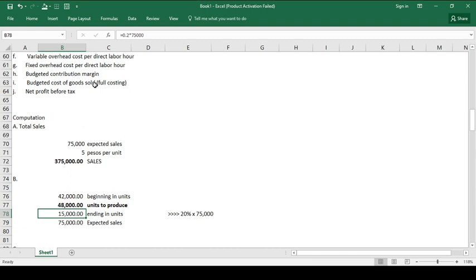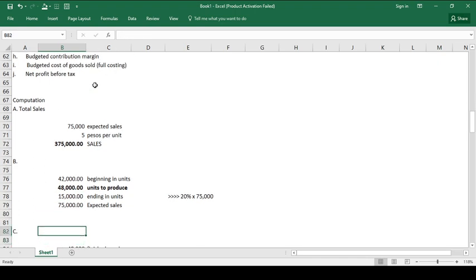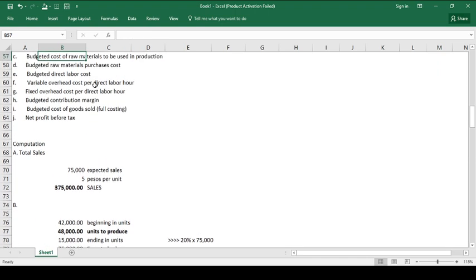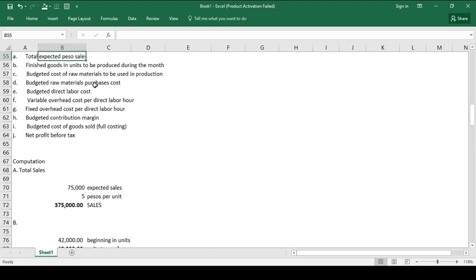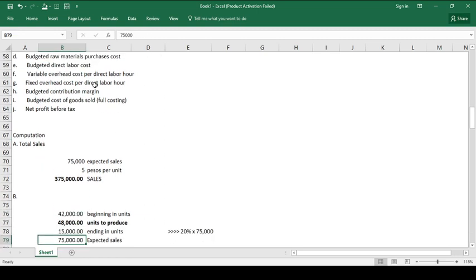Ganun lang po yung kasimple, no? All you need to do is to work it back, okay? Or sabi pa nga sa libro, to squeeze, no? Using the given information, particularly in computing the number of units required to be produced. Okay, so the answer for letter B is 48,000 units. Okay, the next requirement was the budgeted cost of raw materials to be used in production. The cost of raw materials to be used in the production.